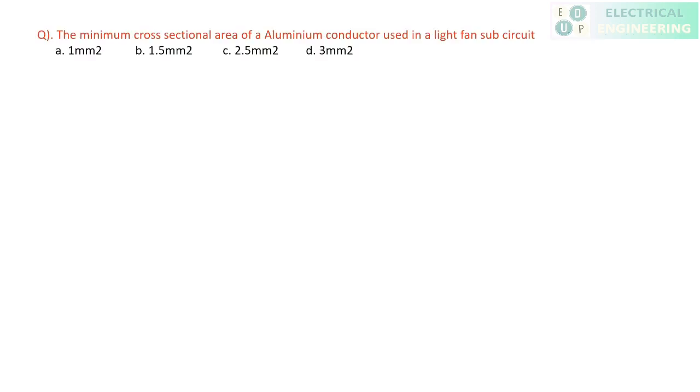Now move to next question. The minimum cross-sectional area of an aluminum conductor used for light and fan. In the previous question the conductor was copper, now the conductor is aluminum. So for aluminum it is 1.5 mm square, but for copper it is 1 mm square.